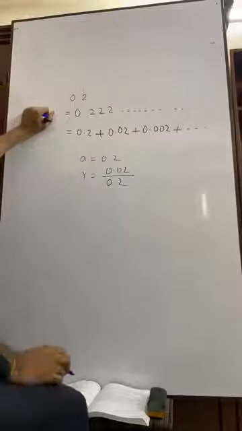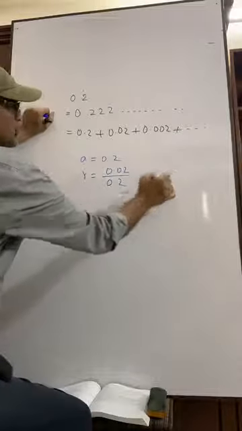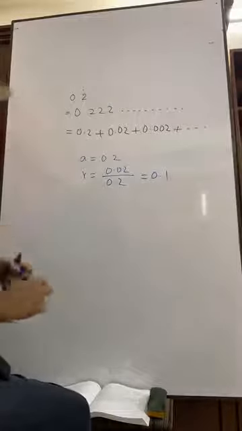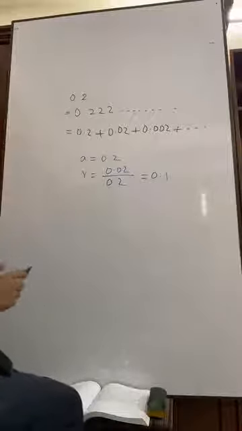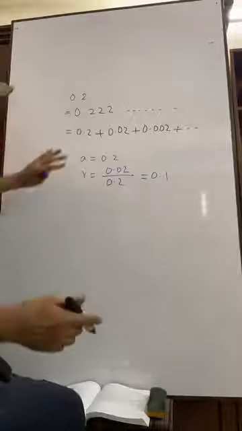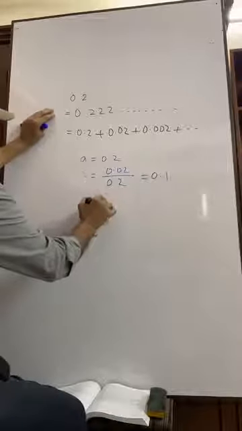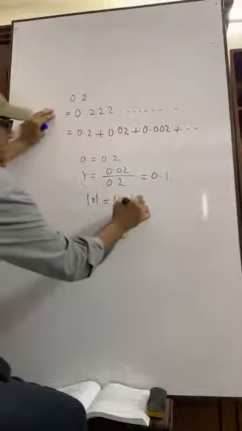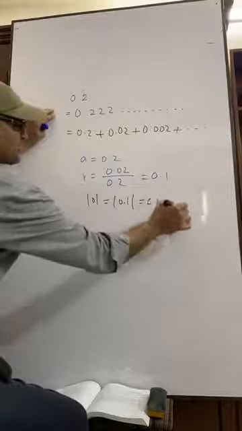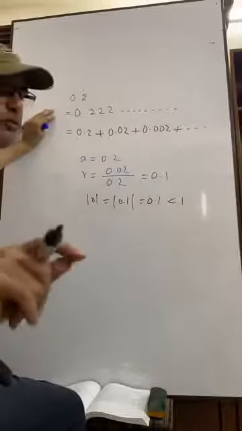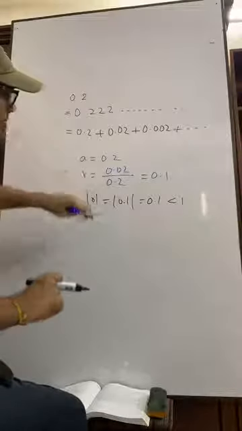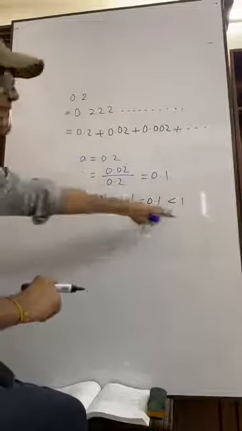You can use the calculator. You will get 0.1. That is definitely less than 1. So the sum up to infinity will exist, as the absolute value of R is less than 1.